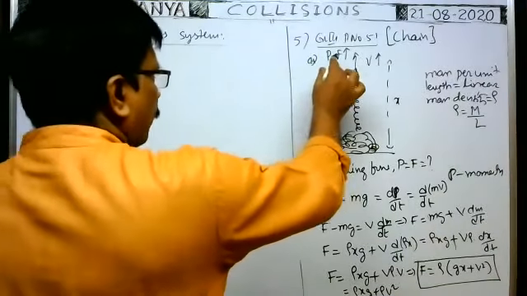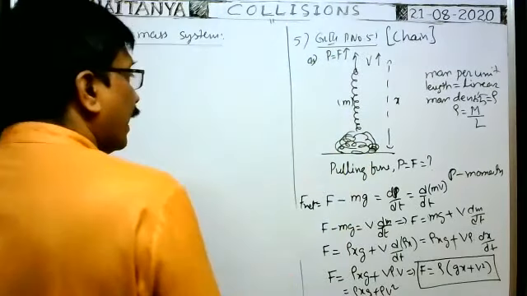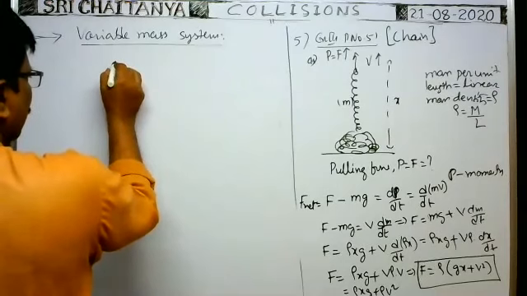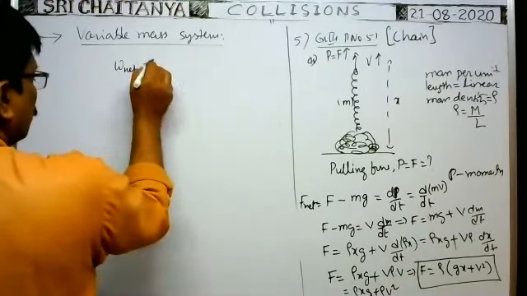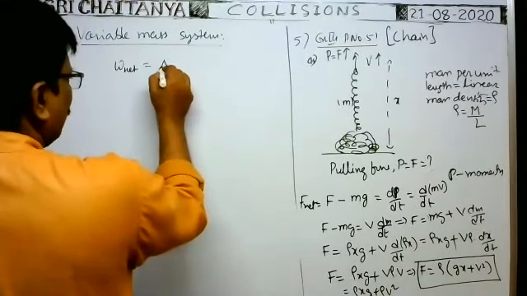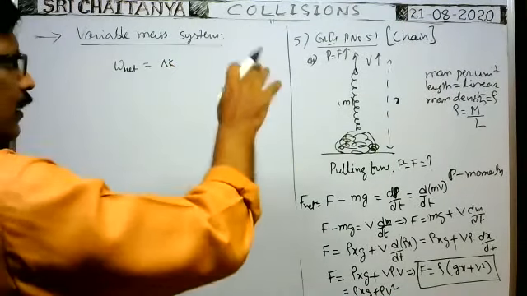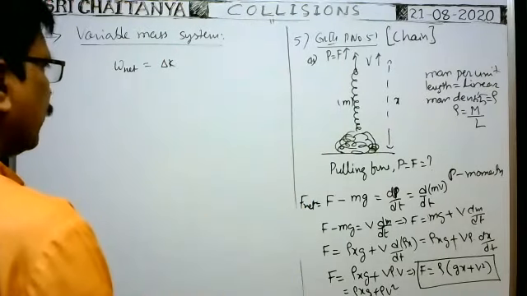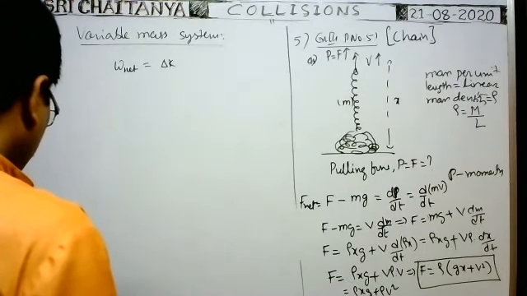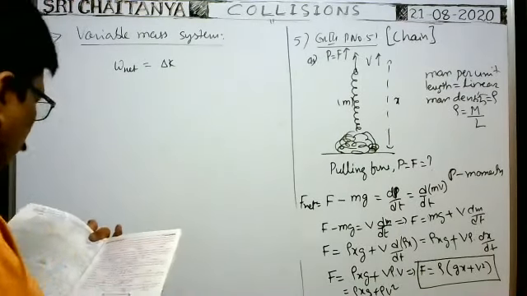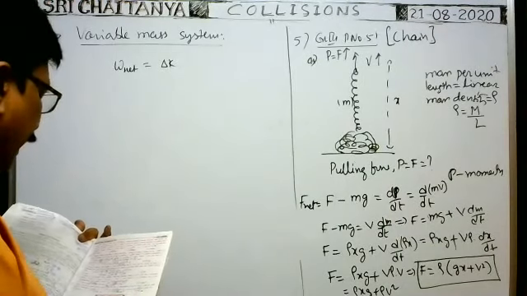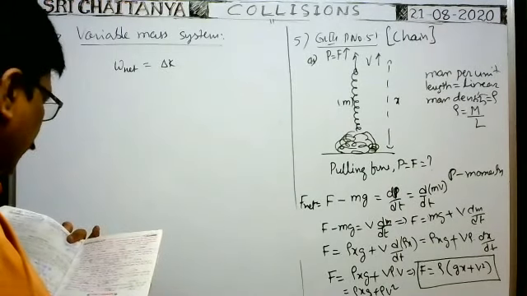Because of the work done by the applied force while the chain is pulled upwards, net work done is equal to the change in kinetic energy. Net work done on the chain in lifting upwards is equal to the change in kinetic energy. Now, the energy lost during the lifting of the entire chain, we have to find.